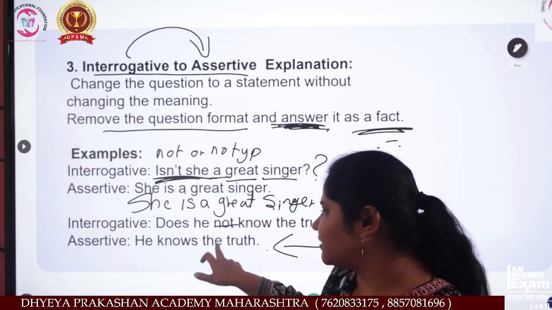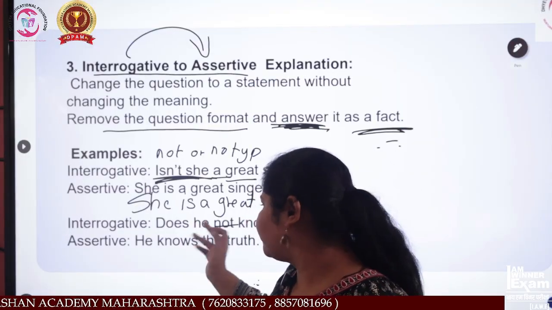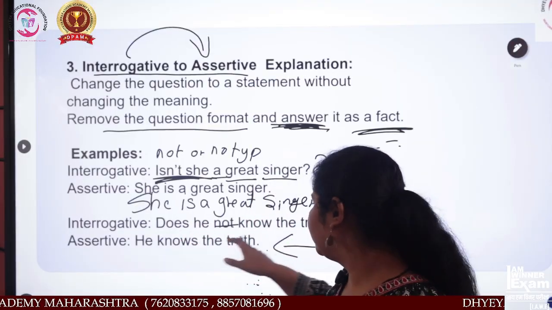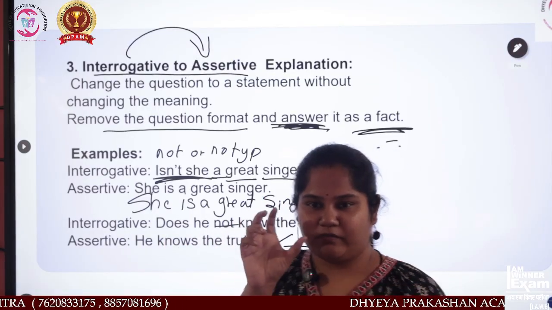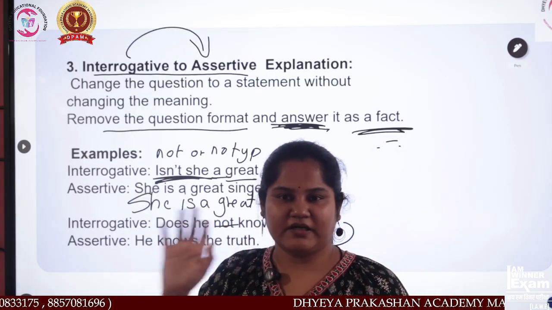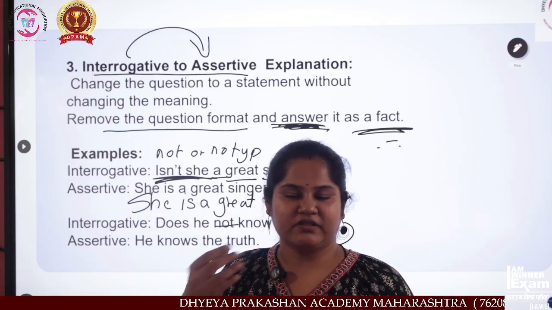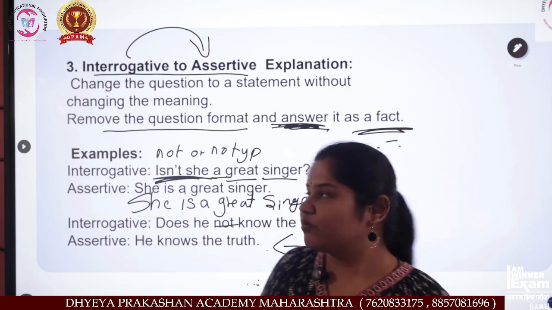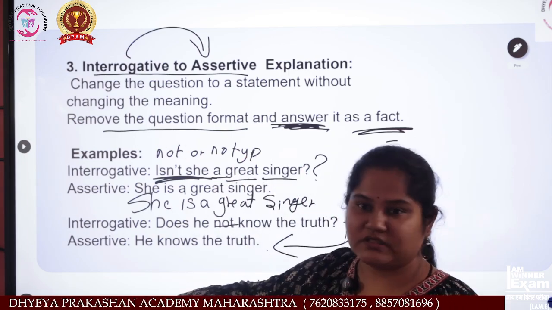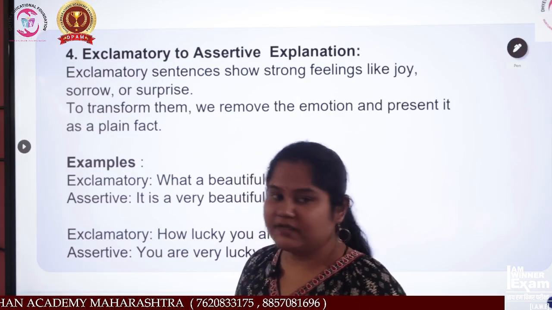You are asking some kind of question, he gives the answer, but this is what he did. He removed the question, and the negative part, and gave the simple answer in yes or no form. Okay, this is what? Interrogative to assertive.